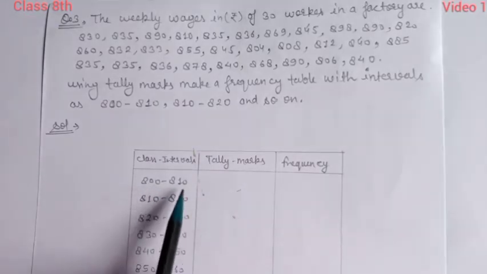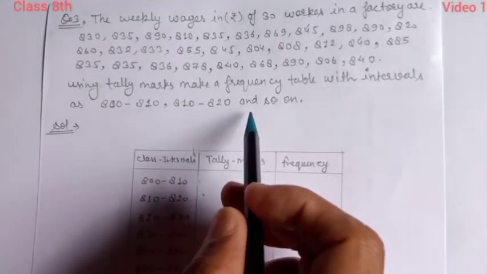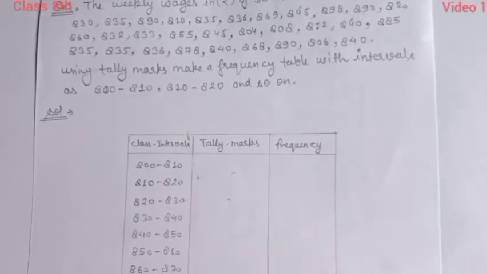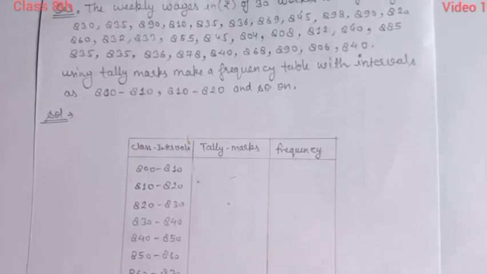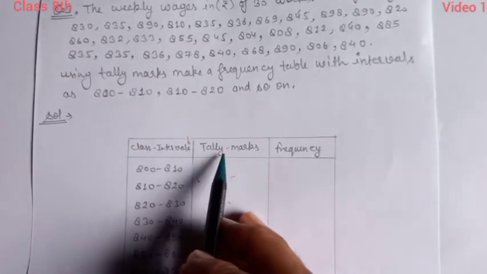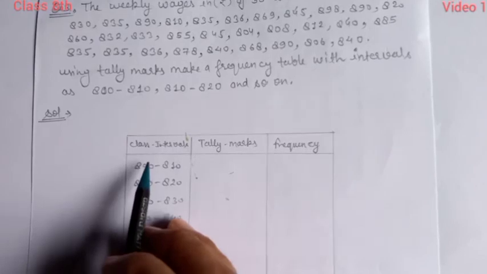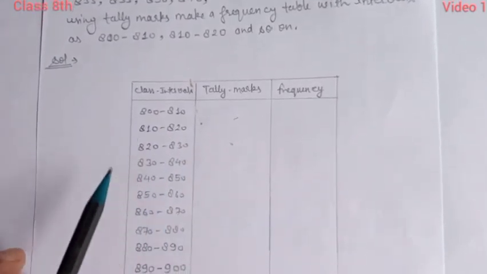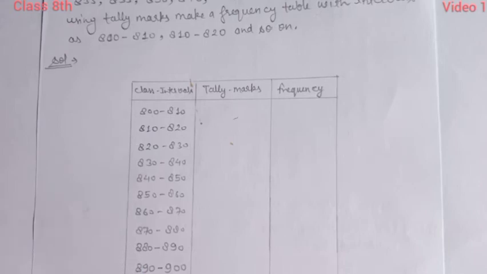Those numbers lie between 800 to 810. In a similar way 810 to 820, in each class interval. So how to do it, let's see. Here a table is drawn. The first column is class interval, the second is tally marks, and then frequency. The classes run from 800 to 810 up to the last, 890 to 900.